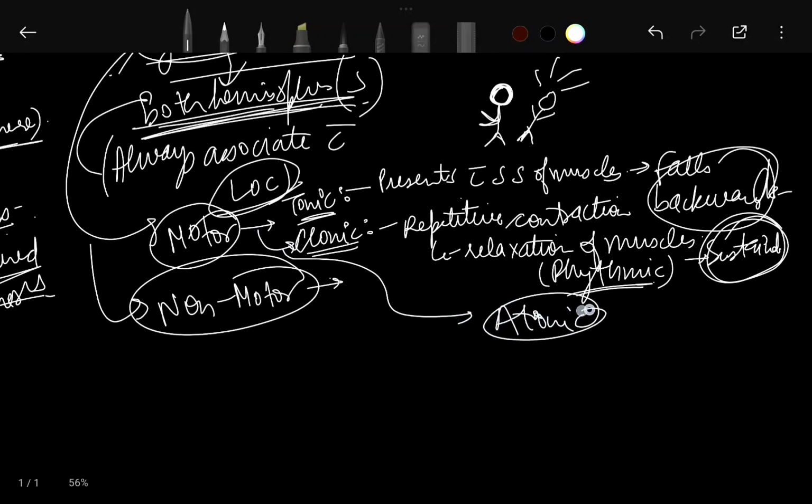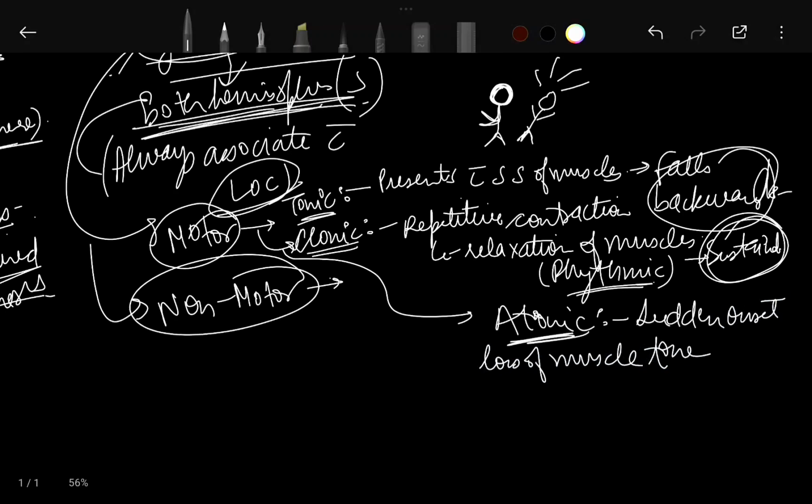In case of atonic, there is sudden onset loss of muscle tone. Sudden onset loss of muscle tone is there in atonic, and the person falls forwards.